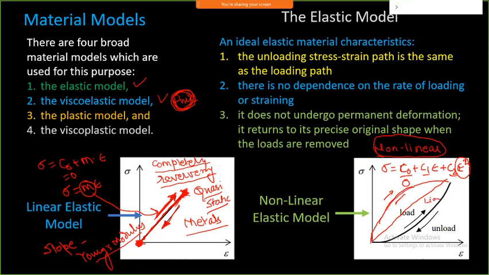So this is what it creates in a soft spring, and this is what it creates in a hard spring. Soft spring means that as I increase the load, it creates a larger deformation. If you look at this particular curve, for a smaller amount of stress, you observe a very small amount of deformation. But for the same amount of load on this particular curve, you get a large amount of deformation. That is what is called a soft spring, and the other one is a hard spring.